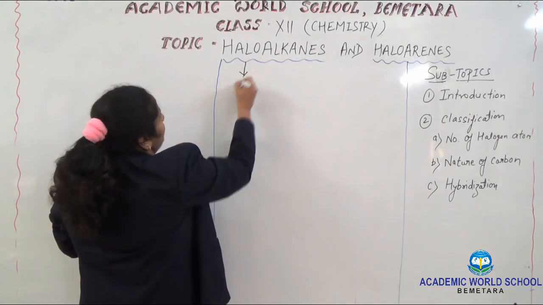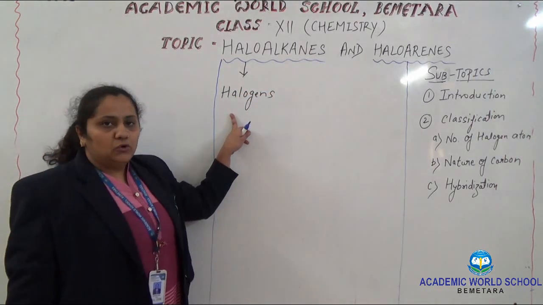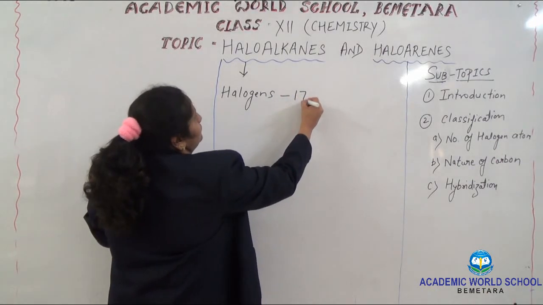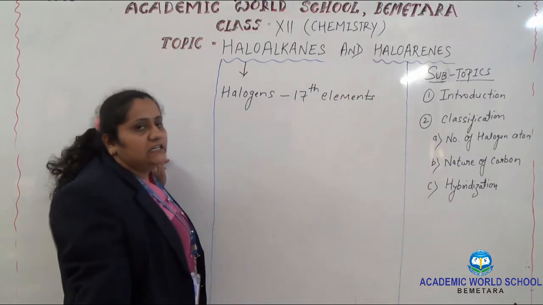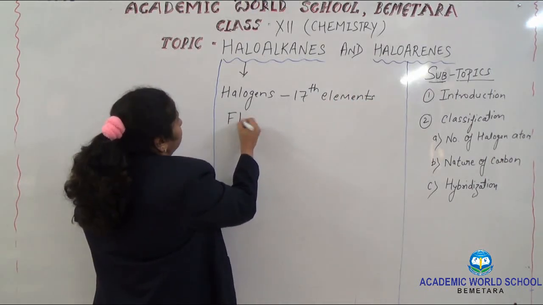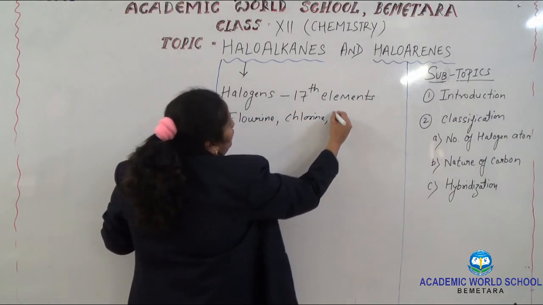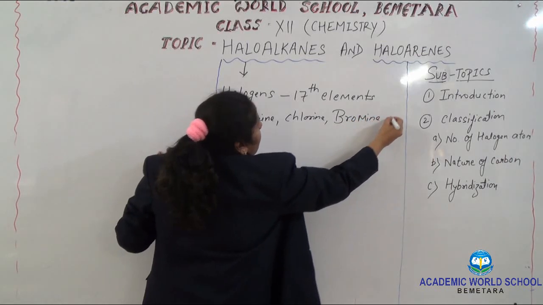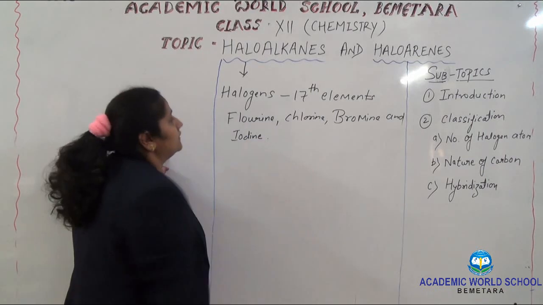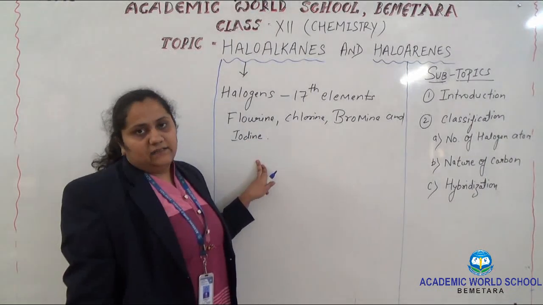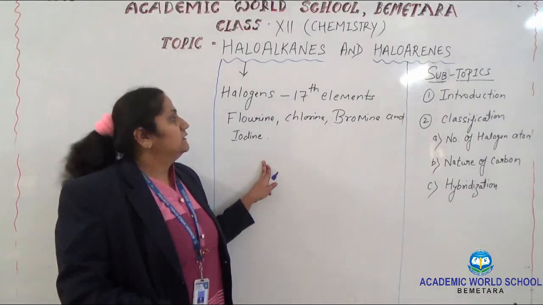So students, haloalkanes and haloarenes. Halo means halogens. And you all know halogens belong to group 17 elements, which include fluorine, chlorine, bromine and iodine. There is one more element, astatine, which we should not consider because of the radioactive nature of that element.